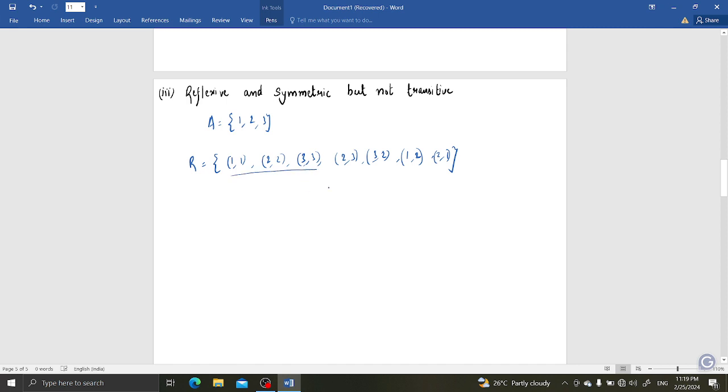These all imply reflexiveness. 2 comma 3 is there, 3 comma 2 is there, 1 comma 2 is there, 2 comma 1 is there. This is also symmetric, as everyone satisfies the symmetric property.